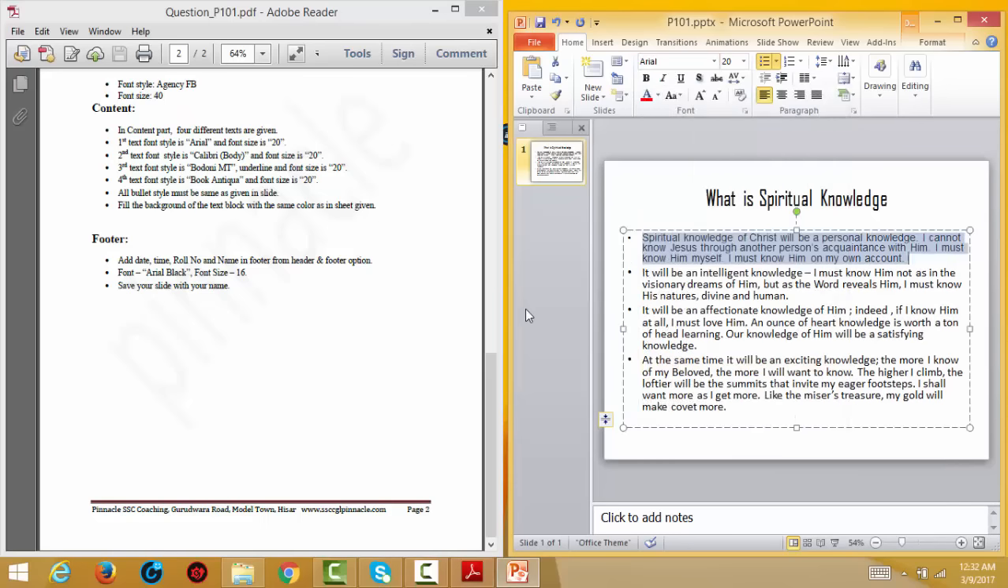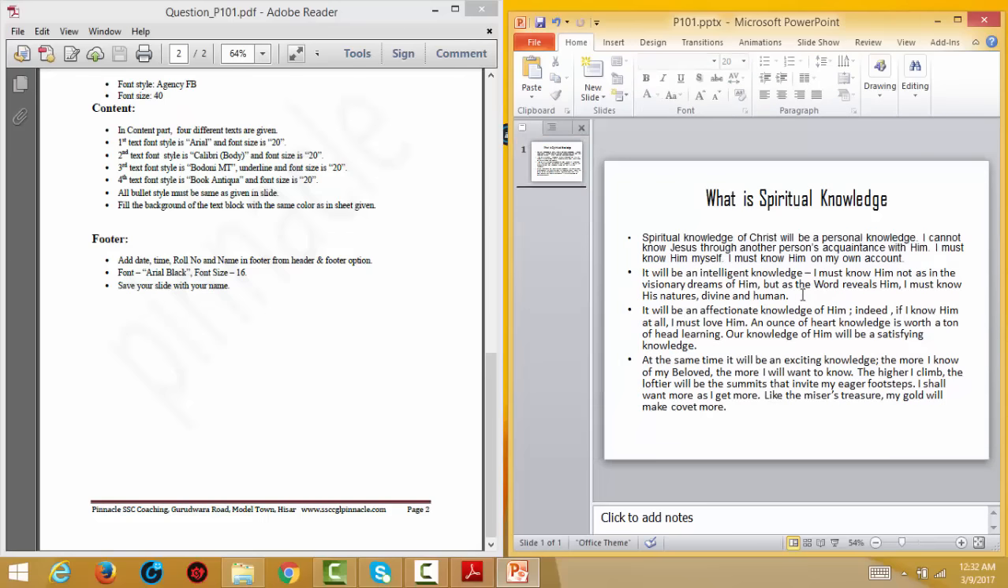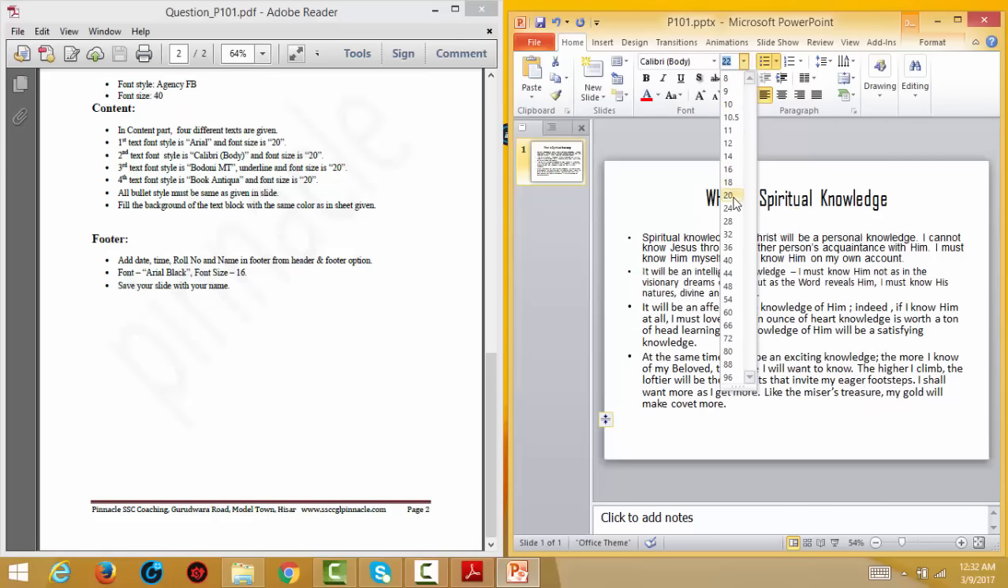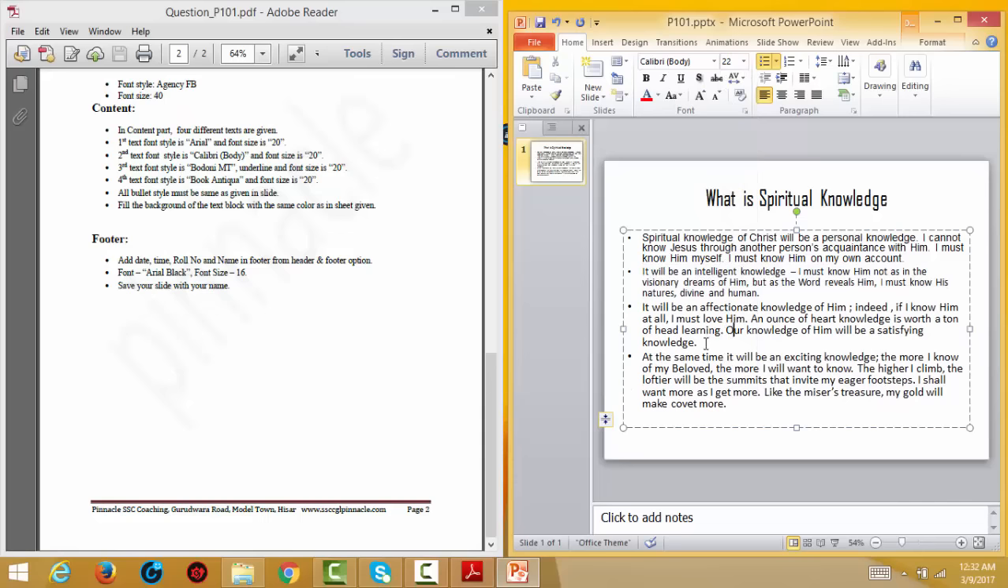In the next case, the style is Calibri body. Next paragraph, style is Calibri body. Already we have Calibri body, and font size is 20, so you can leave it at 20. In the next case, font size is Bodoni.